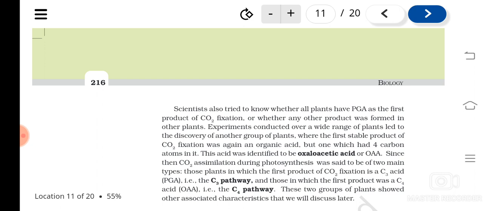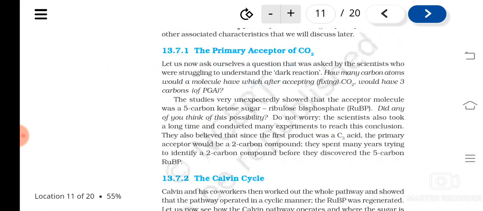Now, there are other pathways also, where the first stable product of carbon dioxide fixation is a 4 carbon compound like oxaloacetic acid. That pathway of carbon dioxide fixation is known as the C4 pathway. So the C3 pathway and C4 pathway are there.